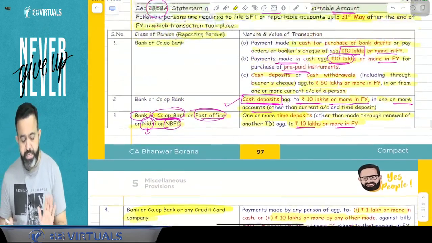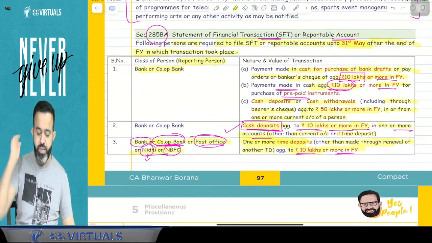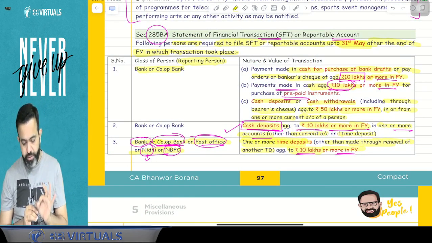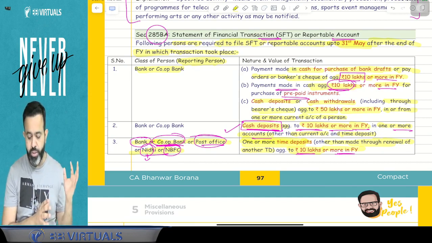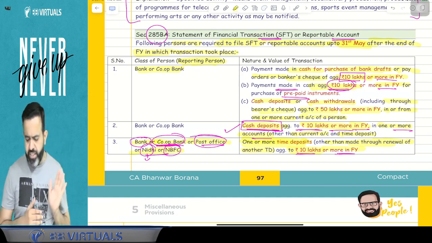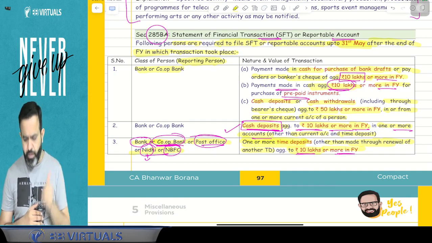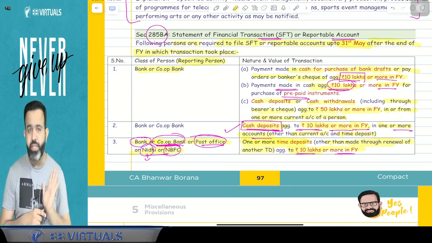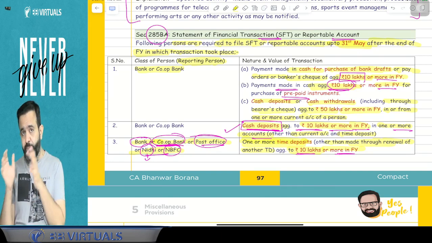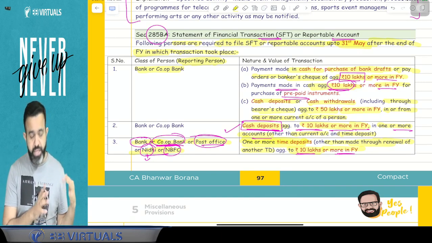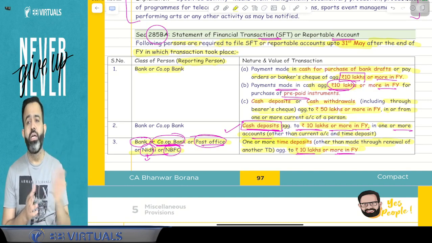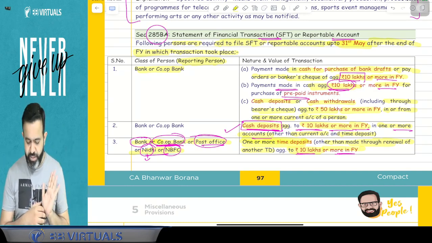So guys, we have discussed the 8 transactions till now. Try to understand. First point, in cash, if you made a DD, pay order or banker's cheque of 10 lakh rupees or more in cash, then your detail will be with the income tax department. Second is payment made in cash aggregating 10 lakh or more in the financial year for a prepaid instrument, then your detail will be with the income tax department. Cash deposit or cash withdrawal of 50 lakh rupees or more in your current account or accounts, then your detail will be with the income tax department.